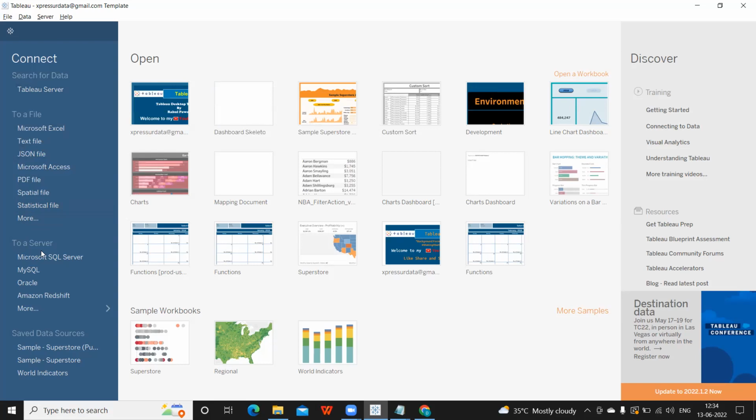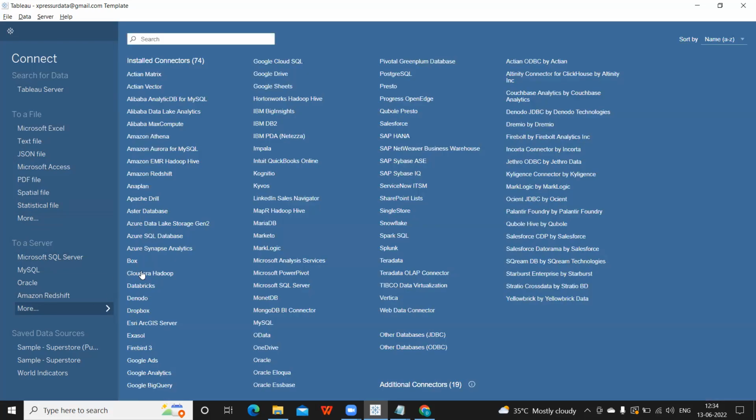Okay, so to a server means something that is not available in your local machine, you are going outside your network and connecting to that network, so that is your server. It can be of any data source. It can be your SQL, it can be your Oracle, it can be your Snowflake, it can be your Amazon Redshift, it can be anything. But you're going outside. So simply it can also be your Google Drive. So you're going outside your network and connecting. That's why it is available in Google Drive. Or it can also be your OneDrive. So OneDrive is also there.